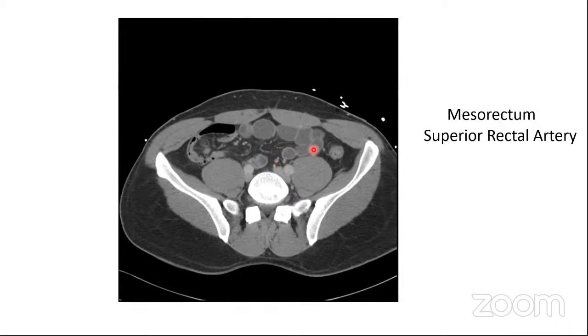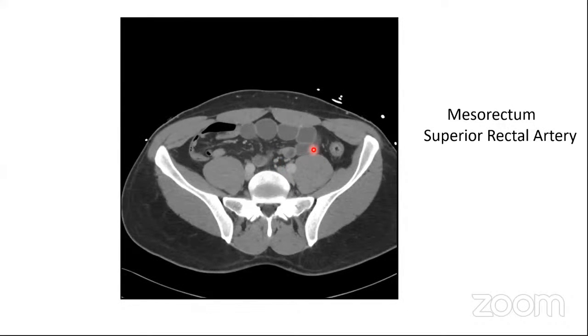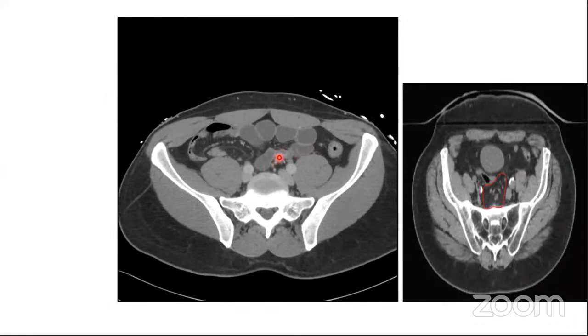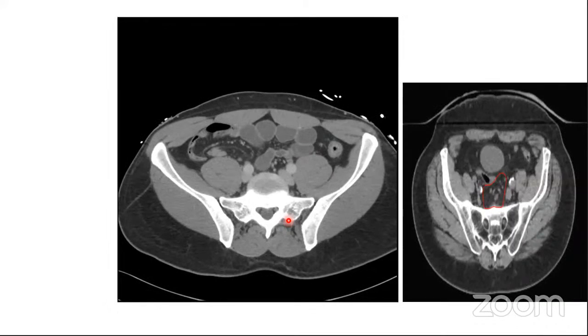As we go down, this vessel is going to bifurcate. So this is the point, right? Here this vessel has bifurcated. So this was your inferior mesenteric. And as we go down here, the inferior mesenteric is bifurcating into the superior rectal and the sigmoid artery. And this is the level where you are going to take your cranial border of the mesorectum.